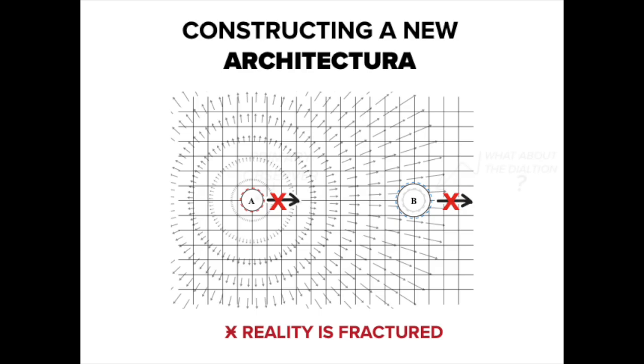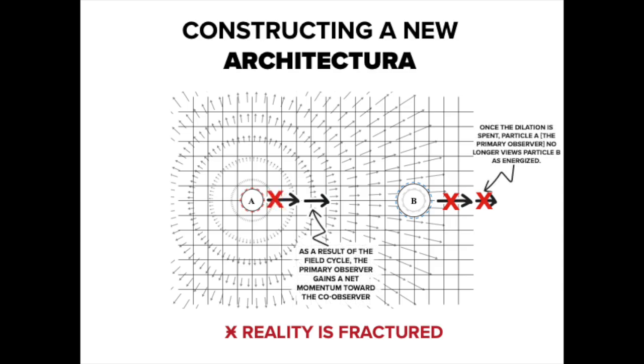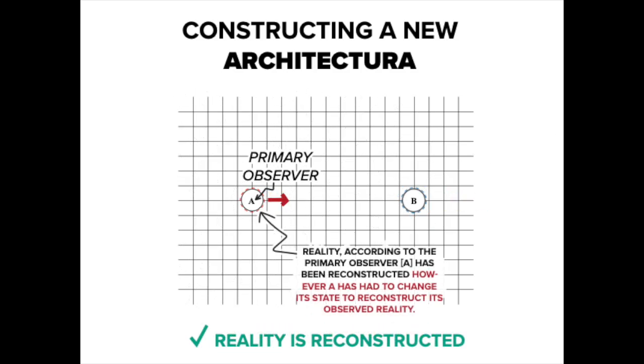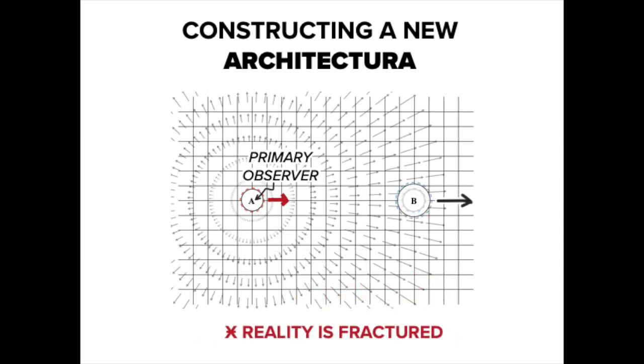Even though the primary observer has caught up to the co-observer, object B is still energized. Not only did its velocity change, but it increased in mass according to the Lorentz transformations. If observer A originally witnessed itself as at rest with respect to particle B, it must re-achieve that relationship to re-establish its reality. Even though they're at rest again, object B would still be unexplainably energized. To account for the dilation, the primary observer must continue to accelerate. So, what is really happening?